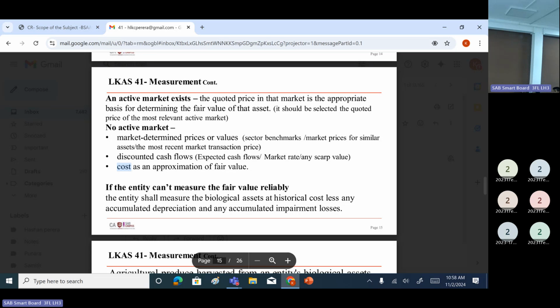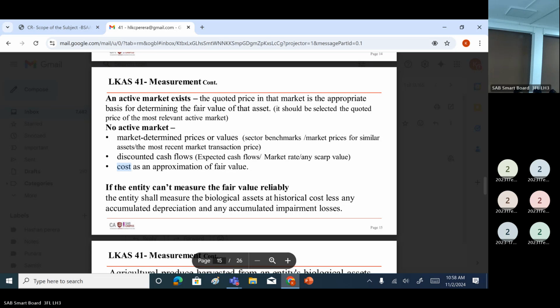All those are cash inflows. These cash inflows should be cross-checked with the cash outflows. The net value we can consider as net cash flow. Net cash flow should be discounted by using the interest rate. That may be the yield value of the farm. That should be discounted and we need to get a value to the balance sheet. That is called fair value.